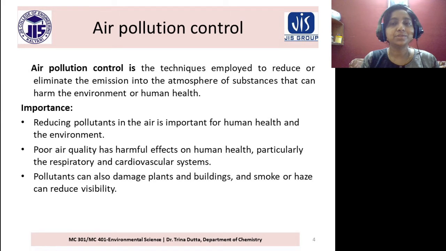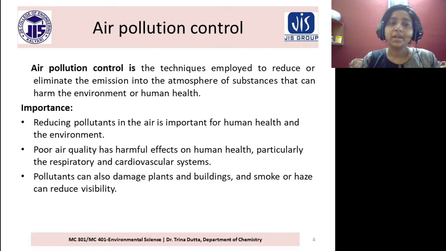And you have also learned the criteria pollutants. There are 6 criteria pollutants: carbon monoxide, NO2, SO2, ozone, lead and particulate matter. So all these are toxic hazardous substances, pollutants which are coming from different sources in the air. So control means to reduce or eliminate the emission of all these substances into the atmosphere.